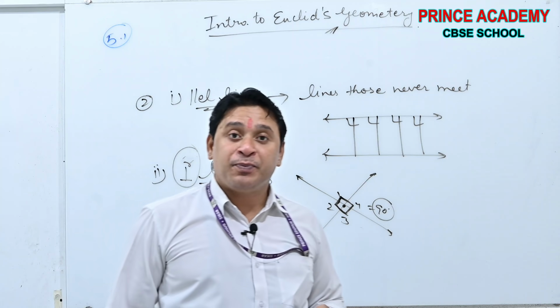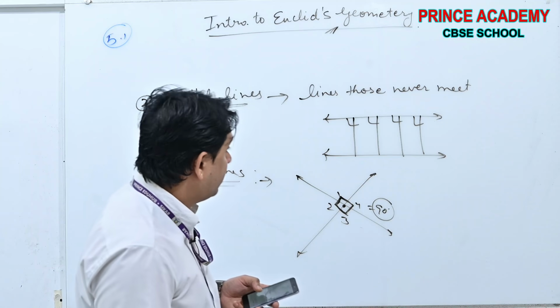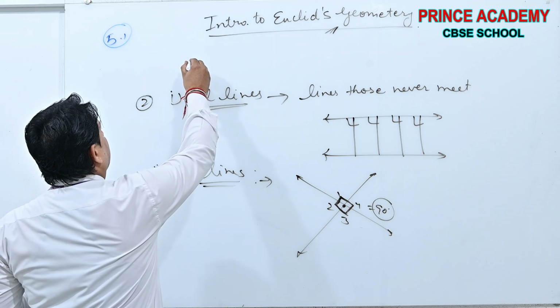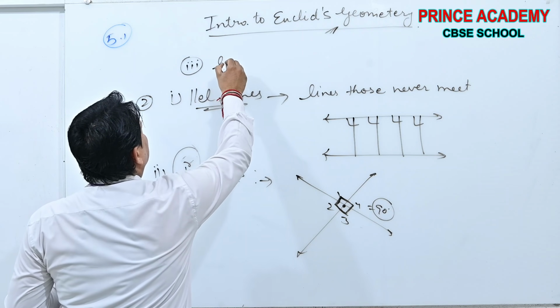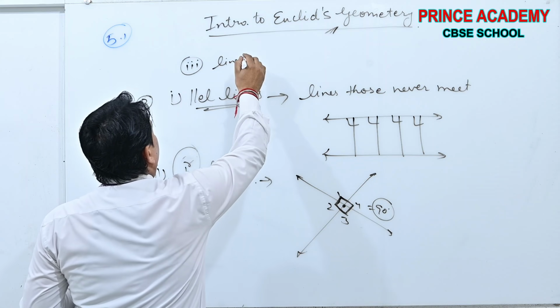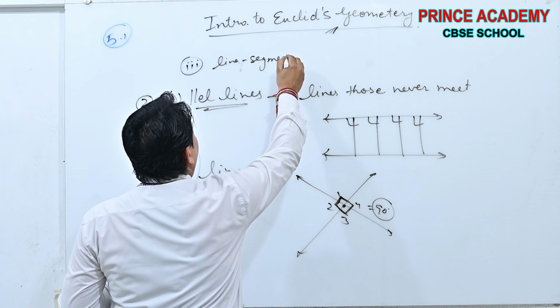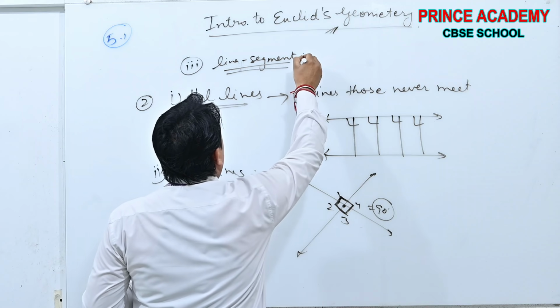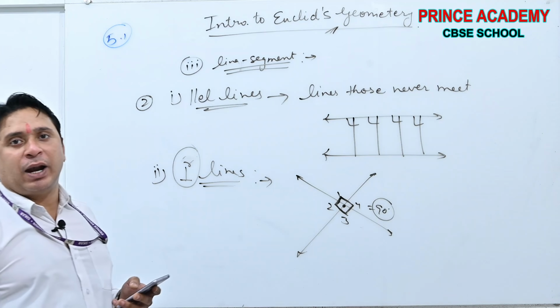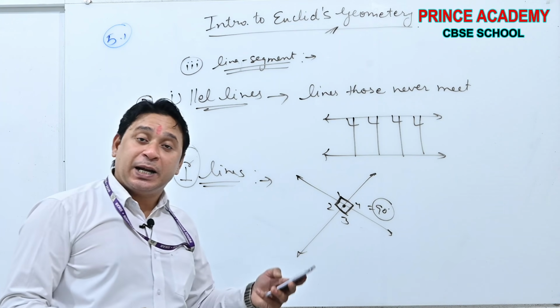Line segment. Line segment beta, number 3. You can say a part of a line which has endpoints.